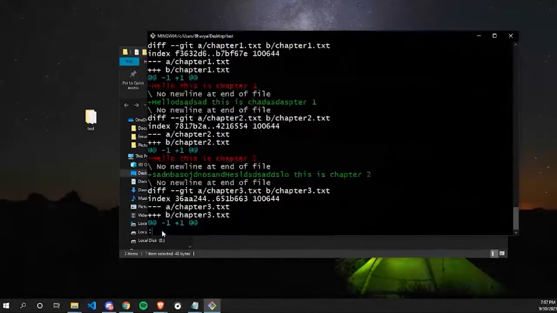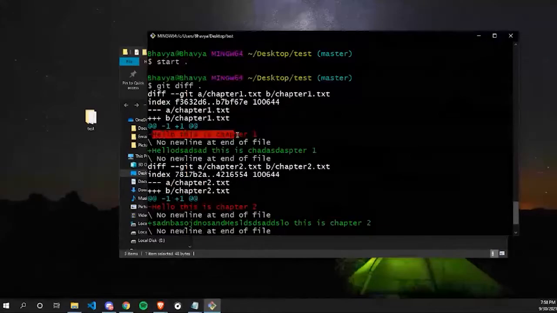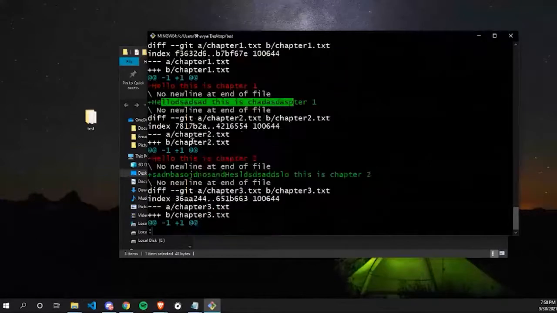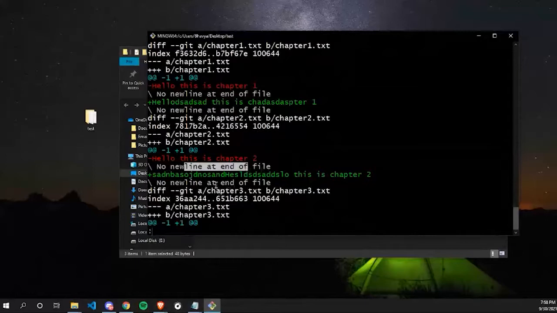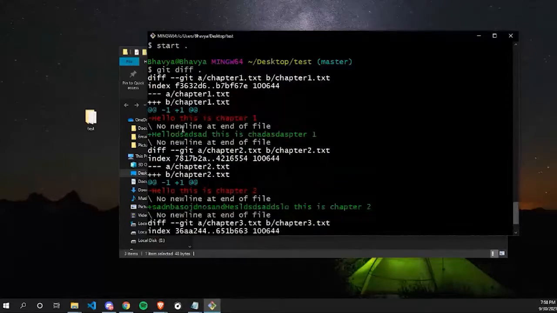You can see it shows me all the data, like my chapter1.txt. Earlier it had this data, now it's changed to this. And similarly for chapter 2, it says my data was this and now it's this. If you want to exit from here, you have to press Q. And it shows me chapter 3, what the previous content was and what the content is right now in both of the files.